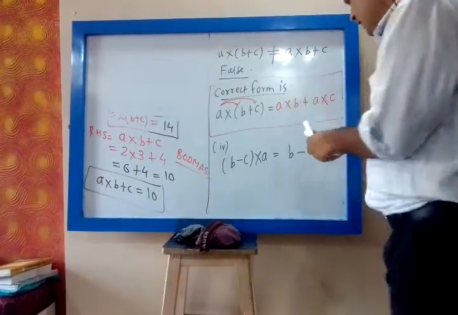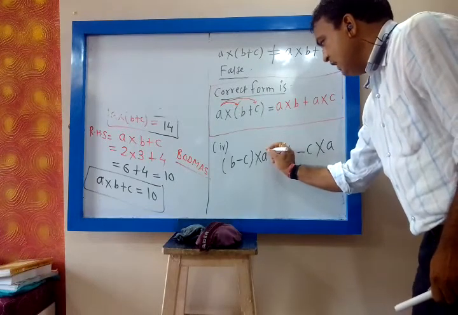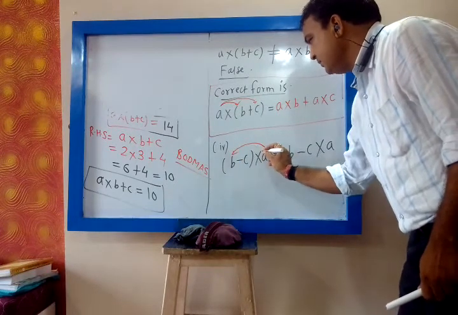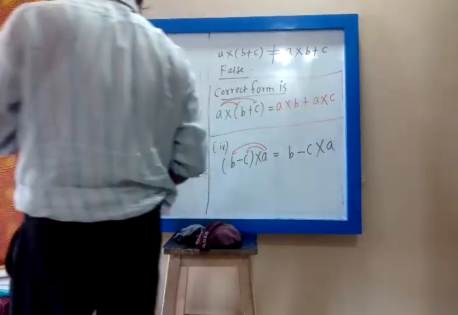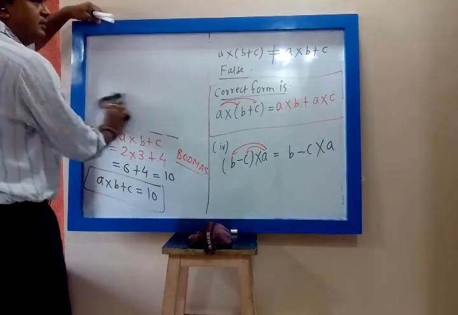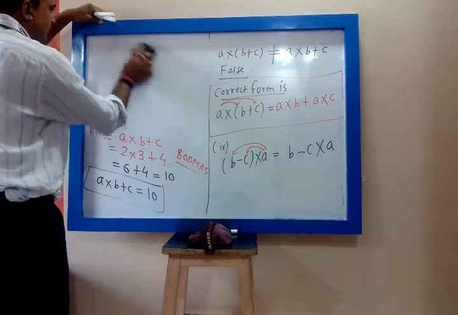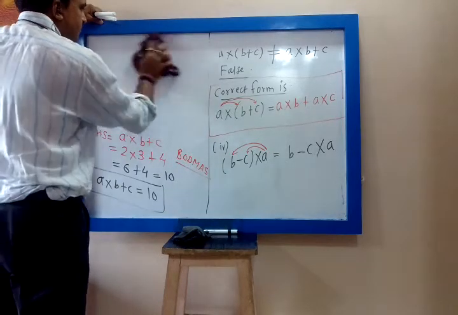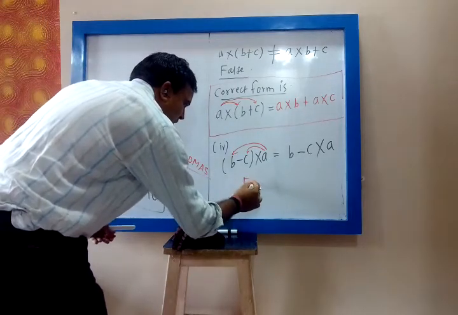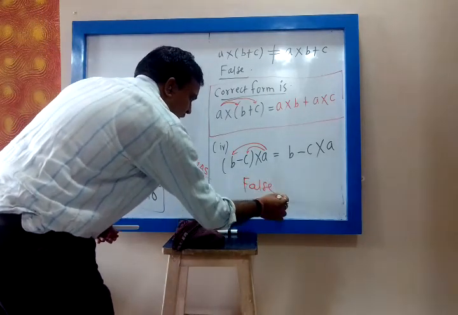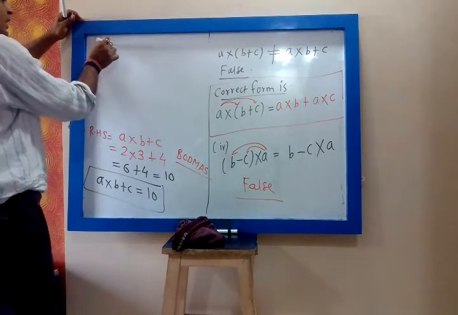Yes, this outside you have to multiply to each term. So the correct form is, yes, what is the correct form? The answer is false.